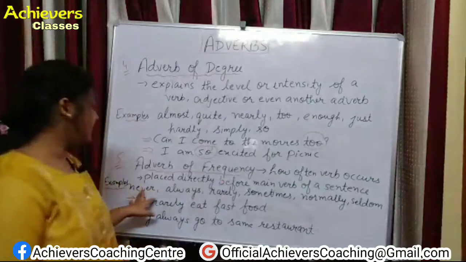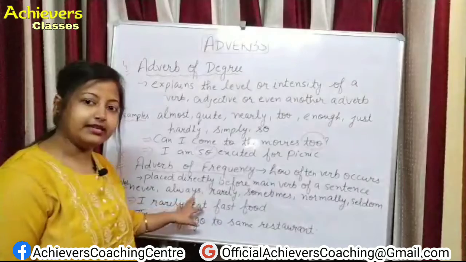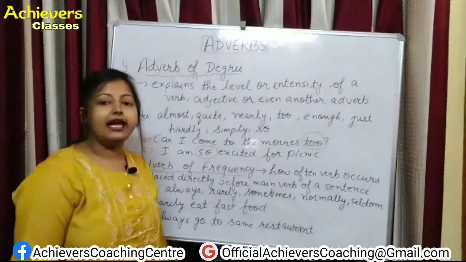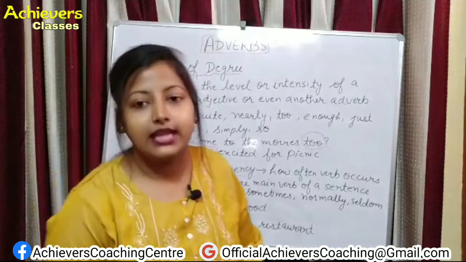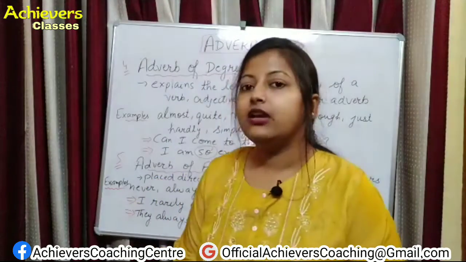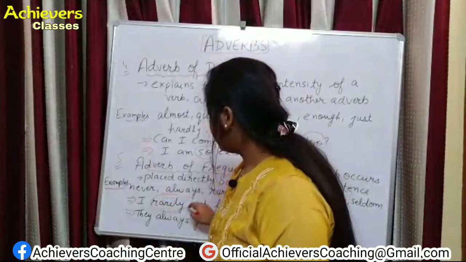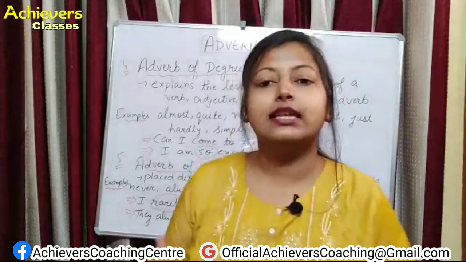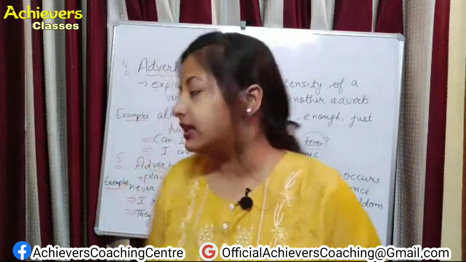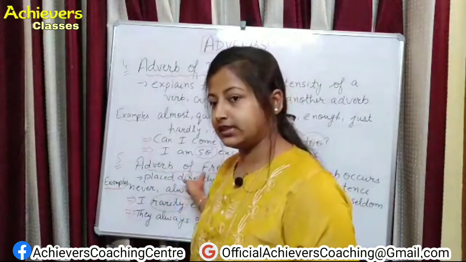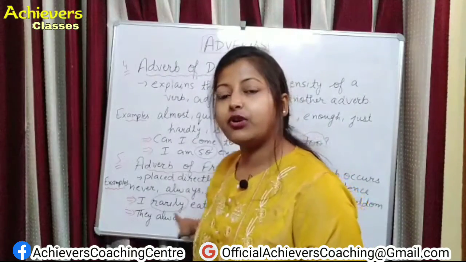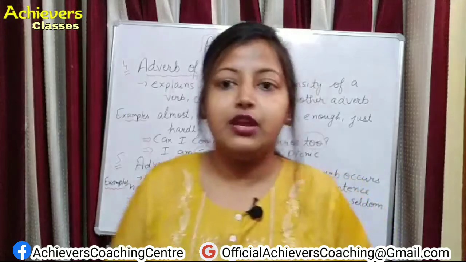So we can take some examples like never, always, rarely, sometimes, normally, seldom, etc. These are the words which tell us about the adverb of frequency. For example, I rarely eat fast food. Rarely means very little. So this is describing how many times you eat fast food. When you get the answer to how many times, that word is describing adverb of frequency. And this is placed just before your main verb. The main verb is eat. Just before the main verb, this is described as adverb of frequency.